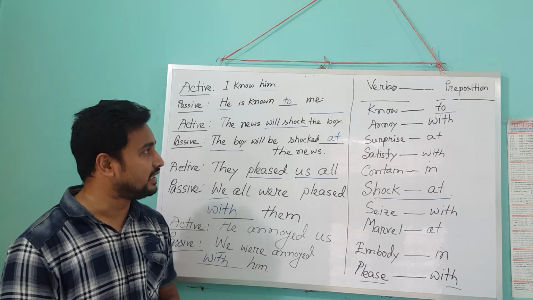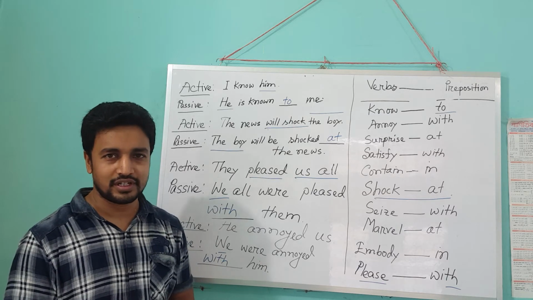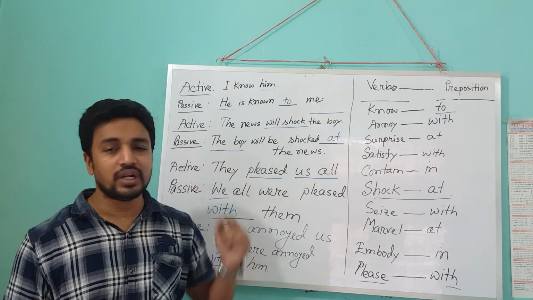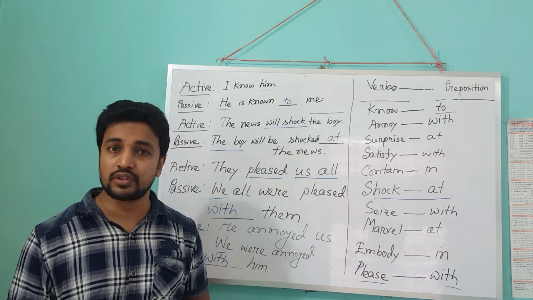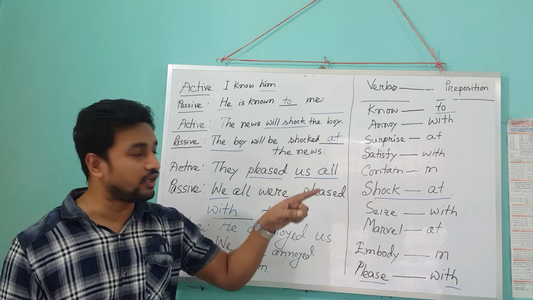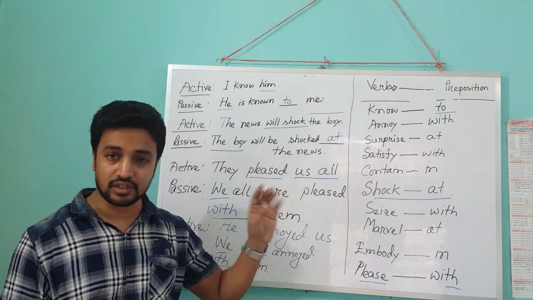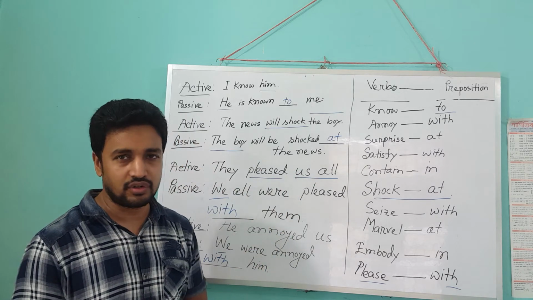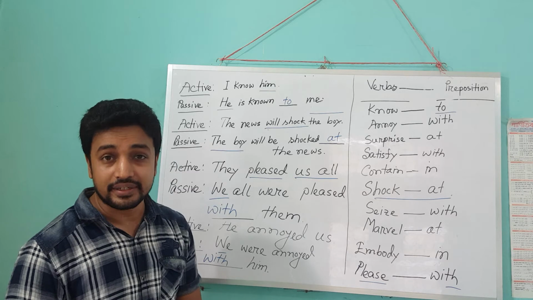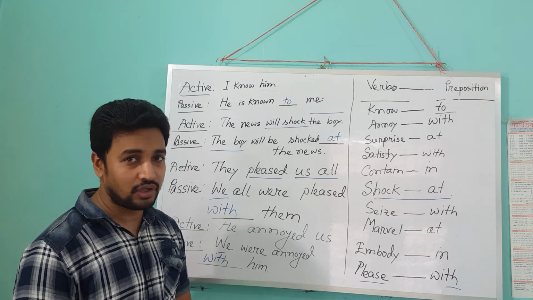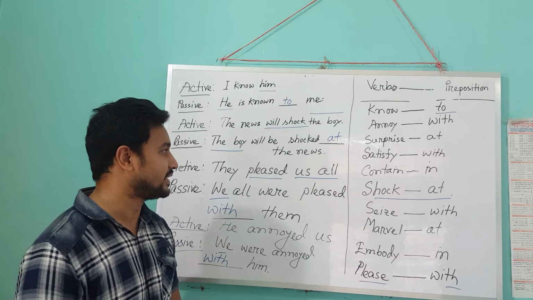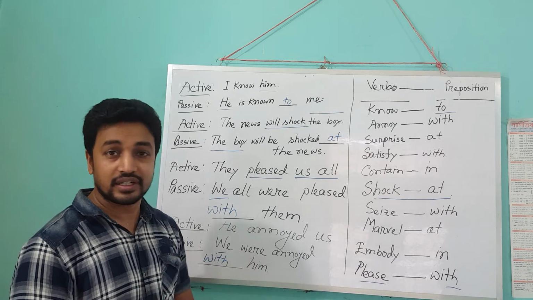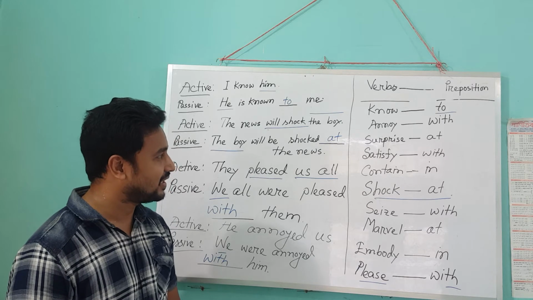So let's see what is for you in this session. If we have the verb know, we'll have to use to as a preposition, not by. Annoy we'll use with, not by. Surprise we'll use at, not by. Satisfy we'll use with, not by. Contain we'll write in, not by.